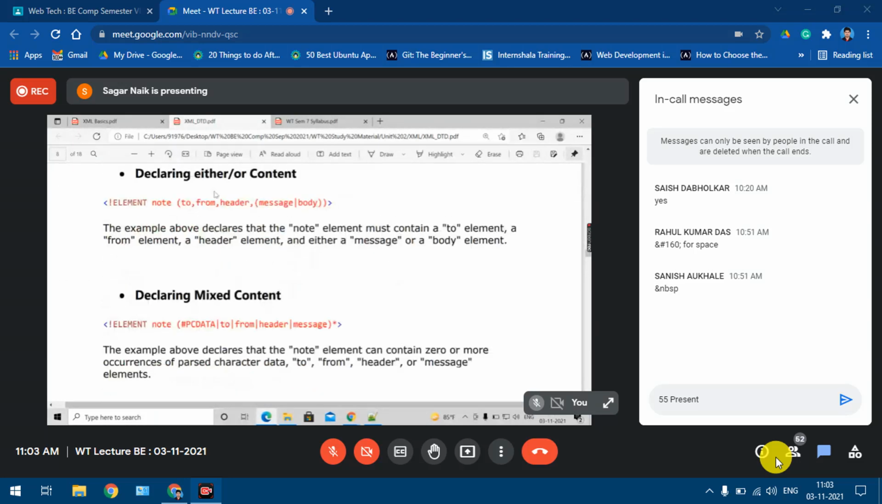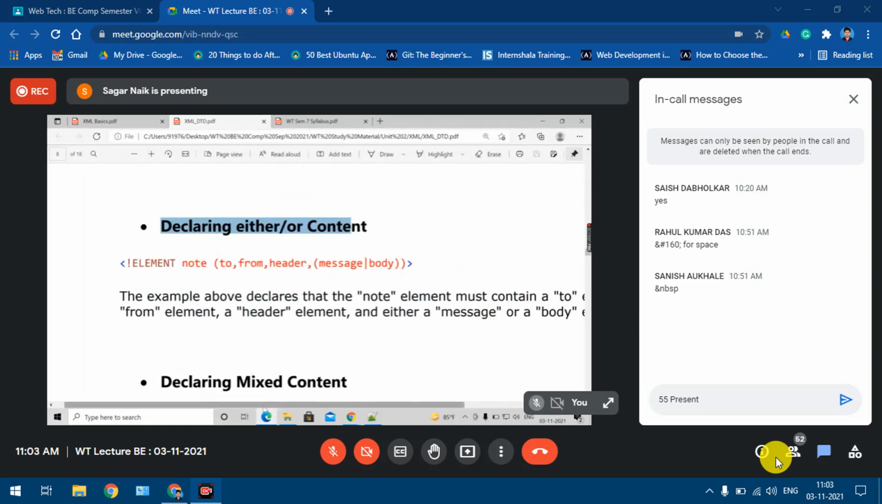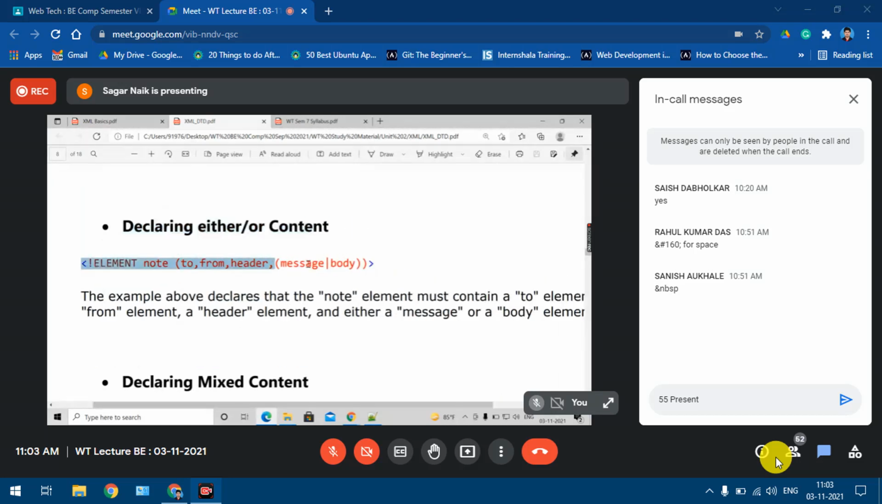Now, one more thing is there, that is declaring either/or content. If you look at this example, what is this XML statement telling us? It is telling us that there is one element node, and who are the children of node? To, from, header, and then this or this, but not both. Either message or body will be present, but not both. I hope you understood the point.